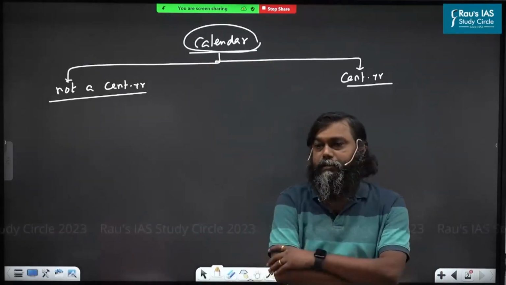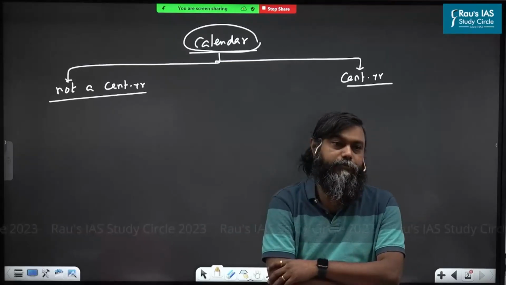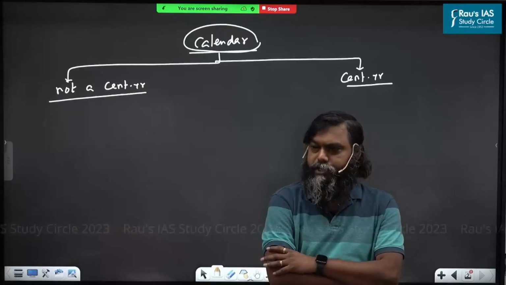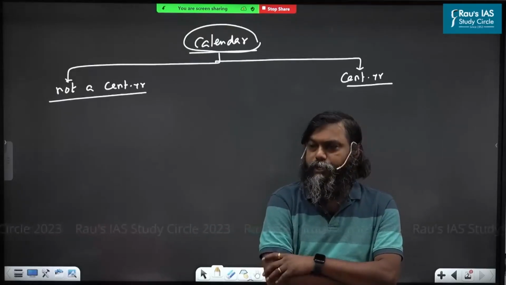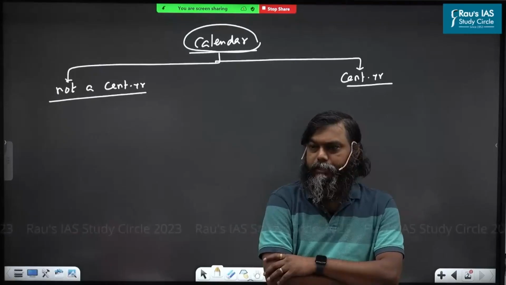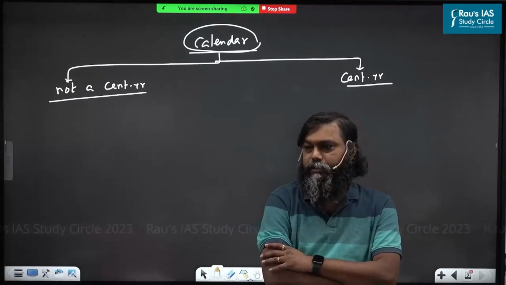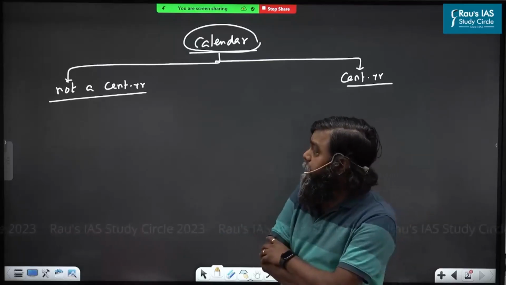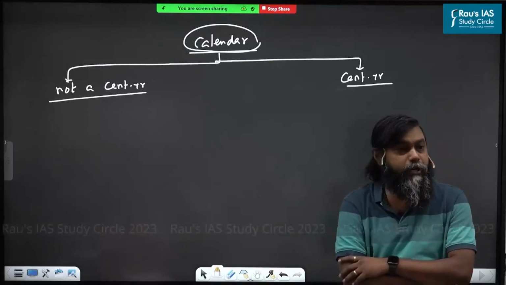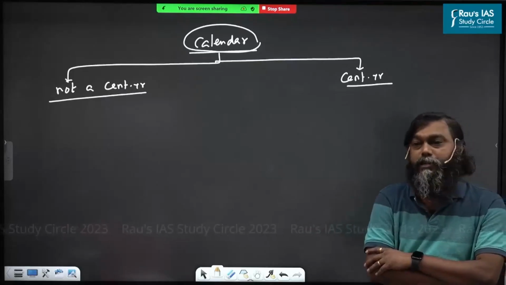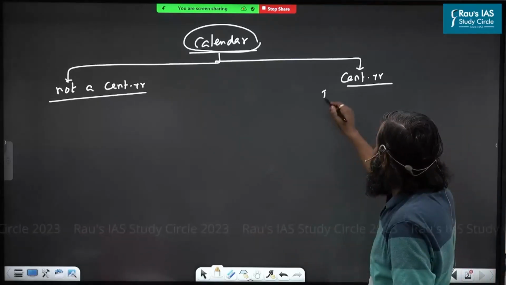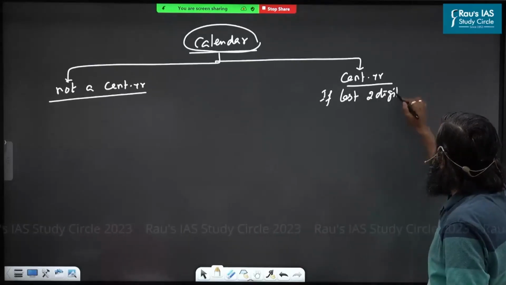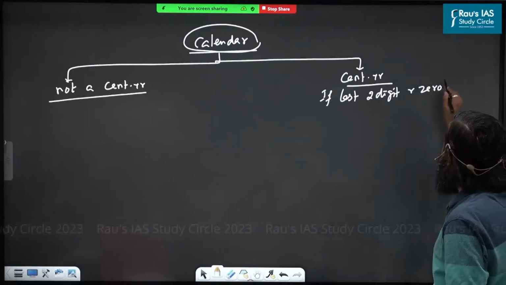What is a calendar? It is a chart showing day, date, month, year. Are you understood? So now, first you can check whether it is a century year or not a century year. What is called a century year? If the last 2 digits are 0, then it is said to be a century year.